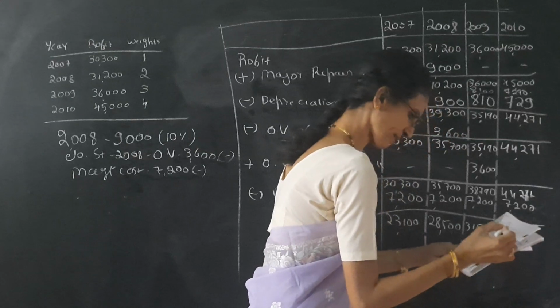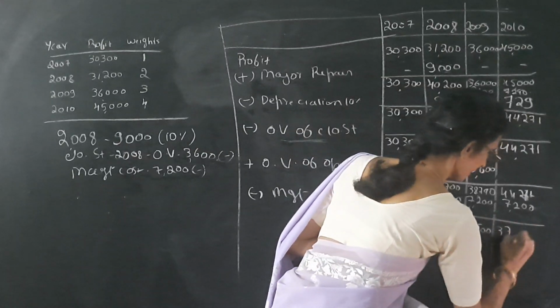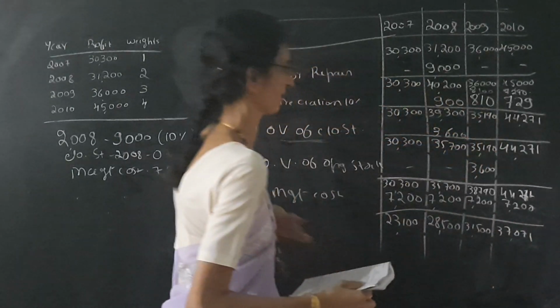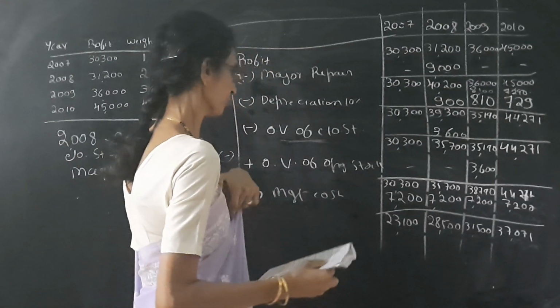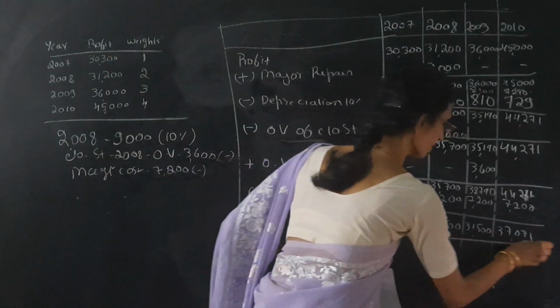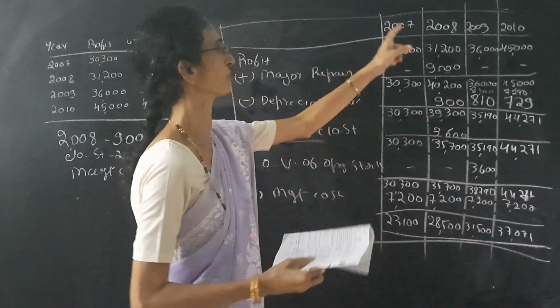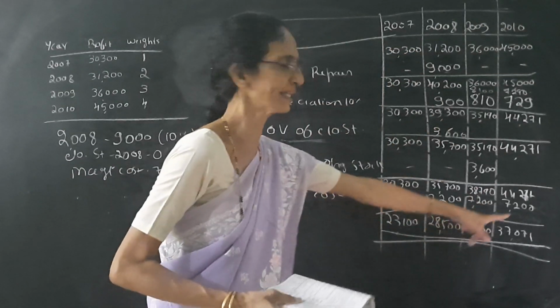The last one is 37,071. So this is the final profit for the years 2007, 8, 9 and 10.